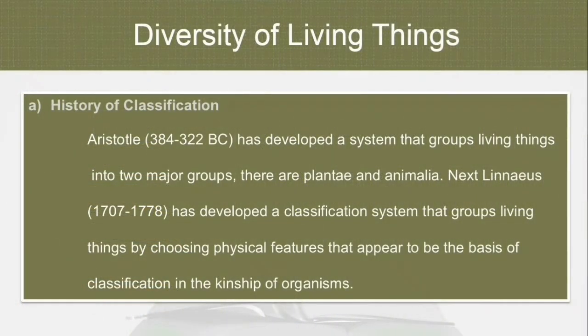In the history of classification, Aristotle developed a system that groups living things into two major groups, Plantae and Animalia. Next, Linnaeus developed a classification system that groups living things by choosing physical features that appear to be the basis of classification in the kinship of organisms.